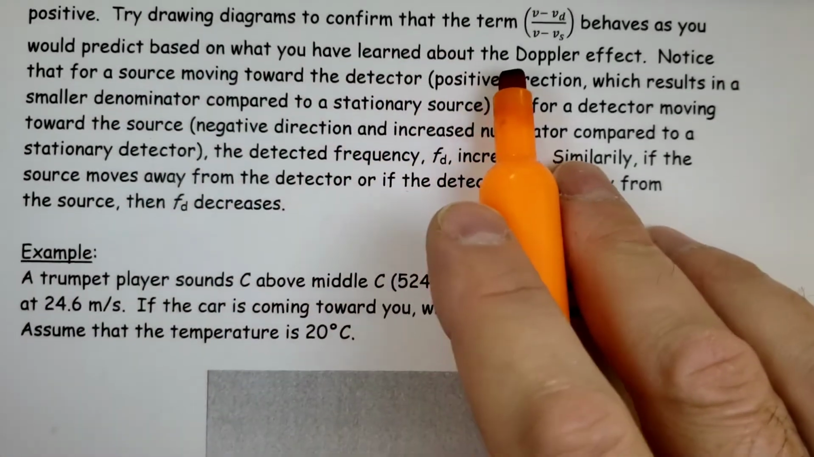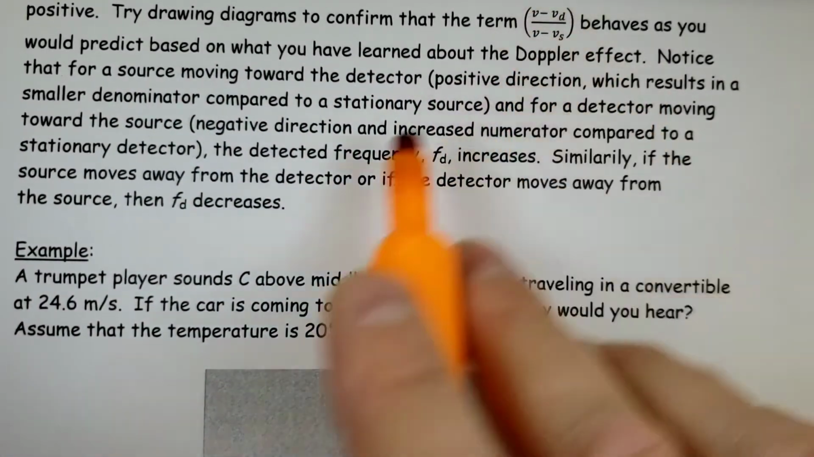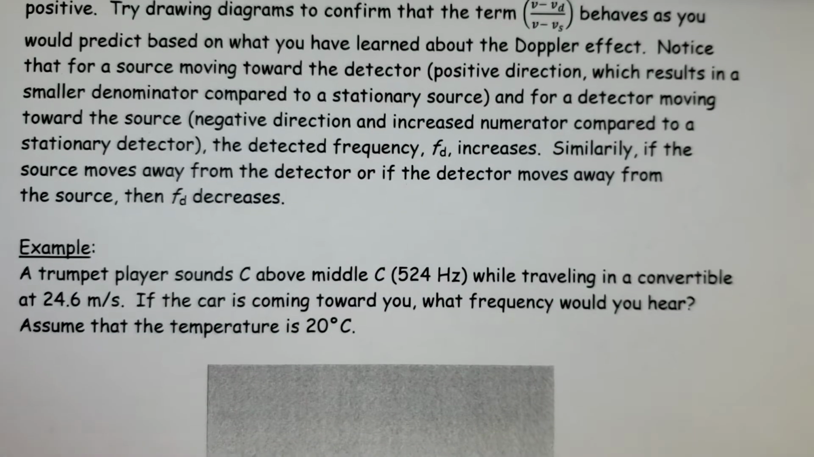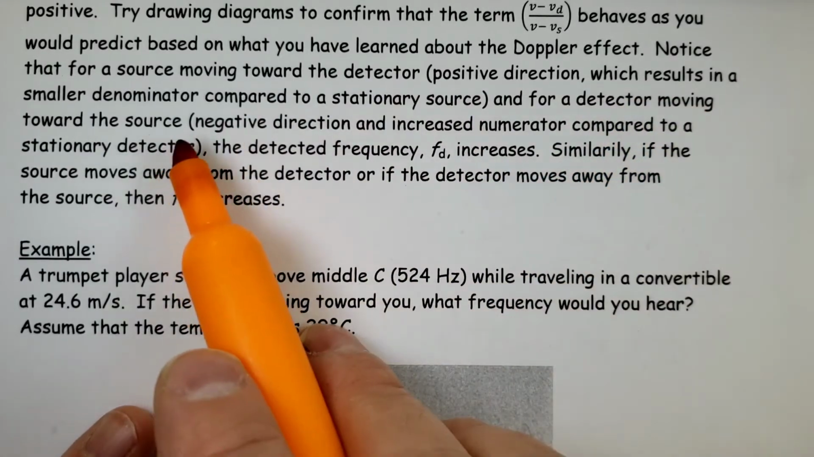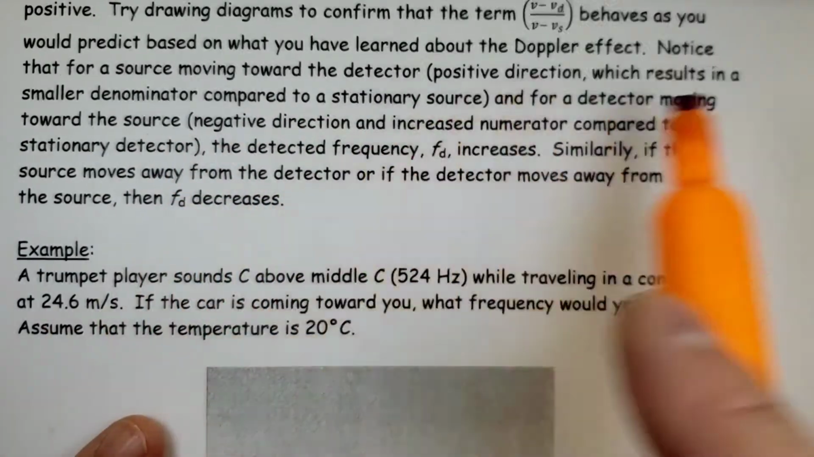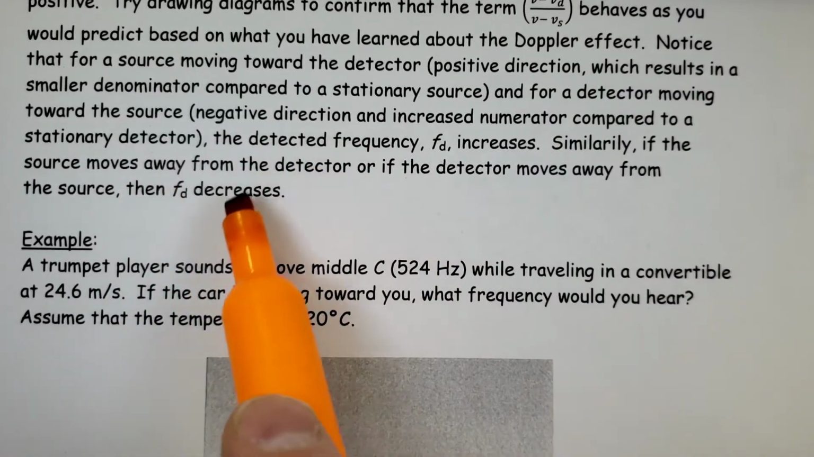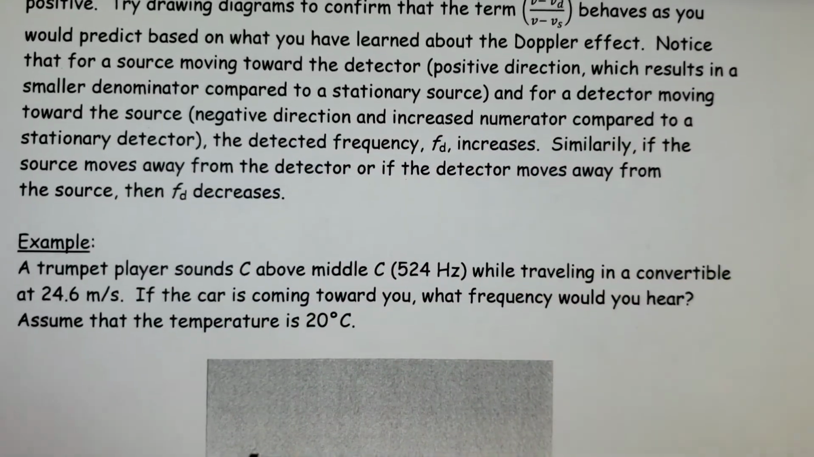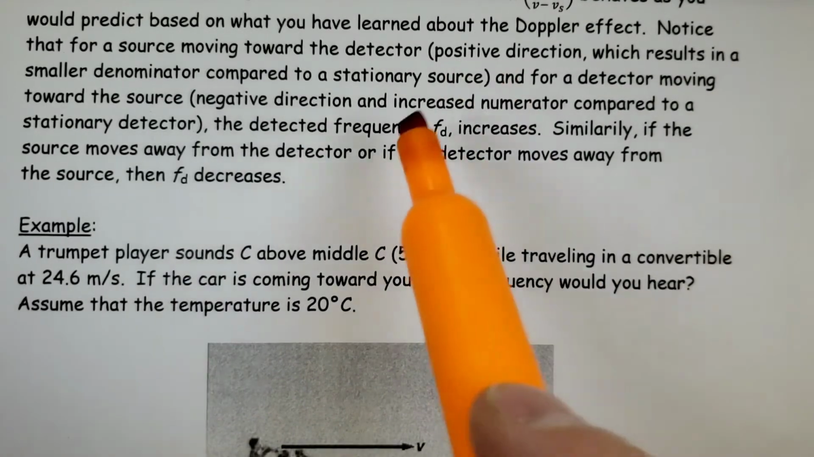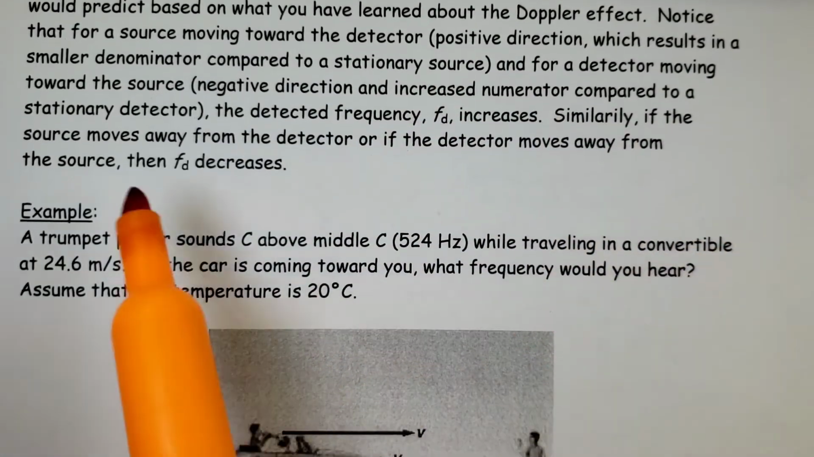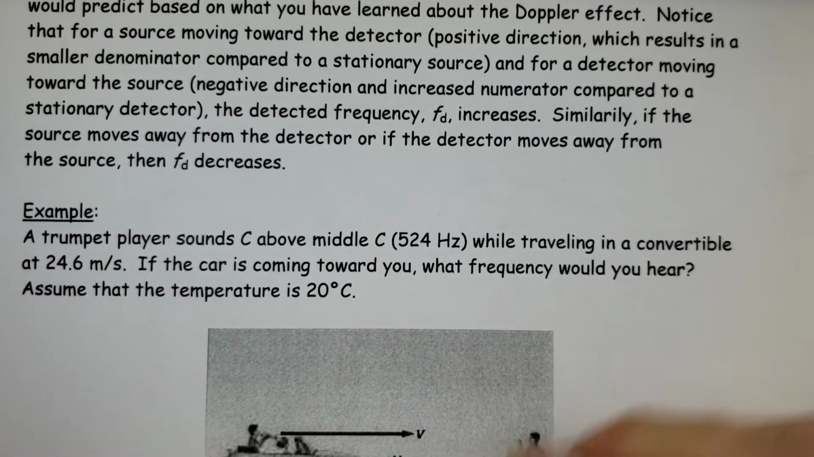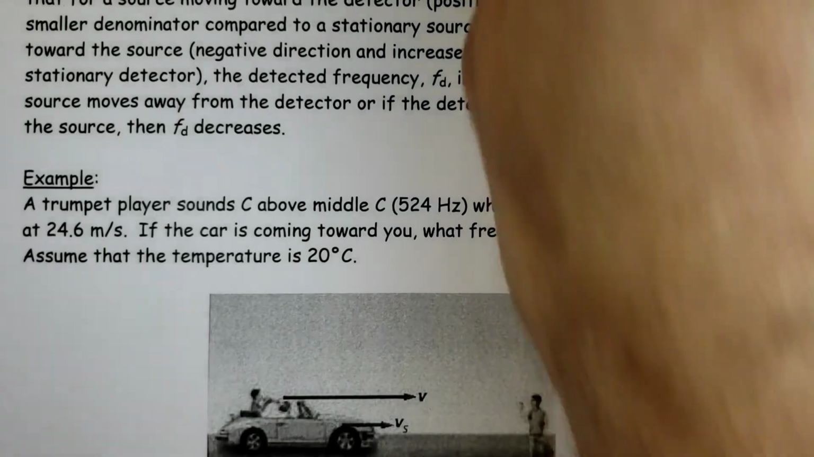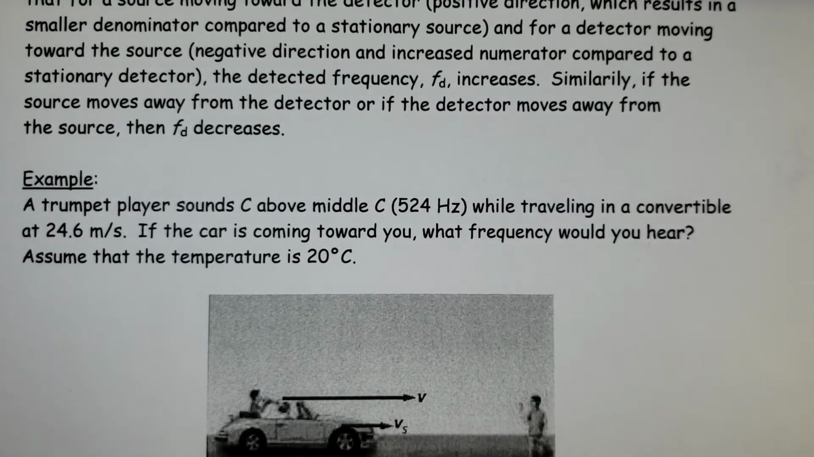Try drawing diagrams to confirm the term in brackets here behaves as you would predict based on what you have learned about the Doppler effect. Notice that for a source moving toward the detector, positive direction, there is a smaller denominator compared to the stationary source, and for a detector moving toward the source, negative direction, an increased numerator compared to the stationary detector. The detected frequency increases. Similarly, if the source is moving away, FD should decrease. If they're moving closer to each other, the frequency should be higher compared to the original, and lower if moving away.